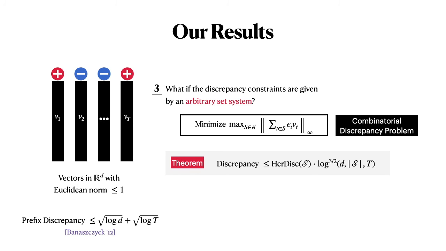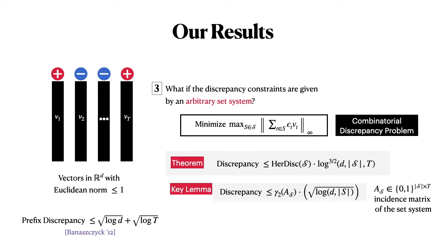To show this, we show that the discrepancy in this combinatorial discrepancy problem with respect to an arbitrary set system can be bounded in terms of the gamma 2 norm of the set system times some polylog factors in D and the cardinality of S, the set family.